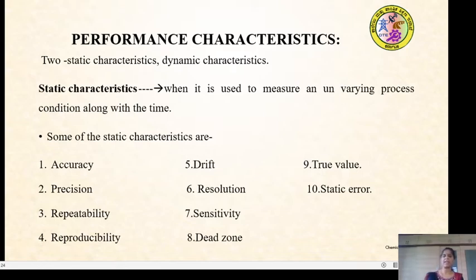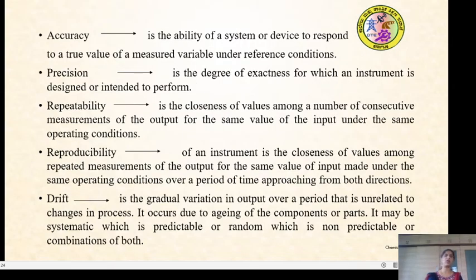What are the static characteristics of any instrument? They are accuracy, precision, repeatability, reproducibility, drift, resolution, sensitivity, dead zone, true value, and static error. These are the various static characteristics of instruments. The static characteristics are the characteristics of an instrument to measure a quantity which is not varying with time. We'll go one by one in detail: what is accuracy, what is precision, and so on.